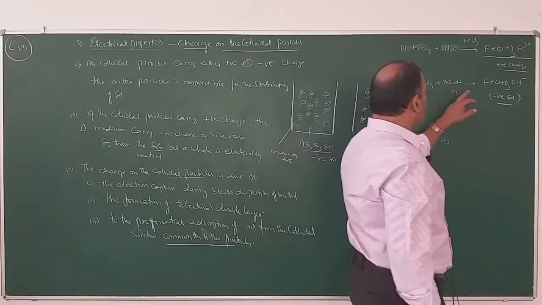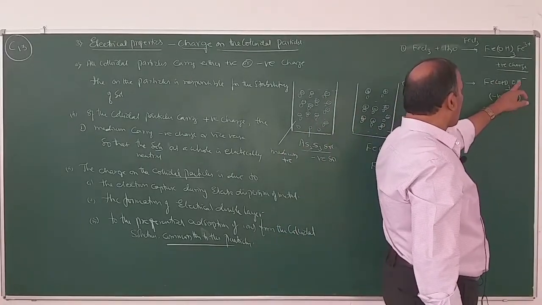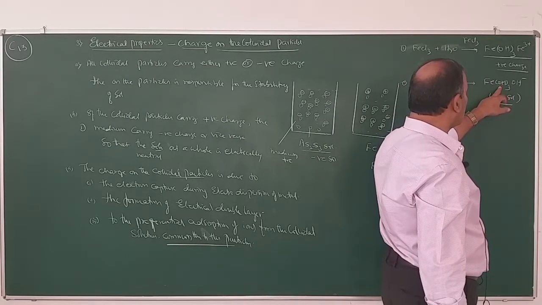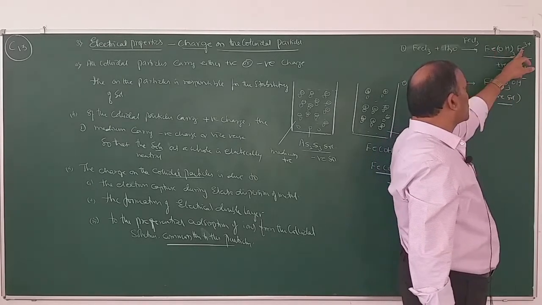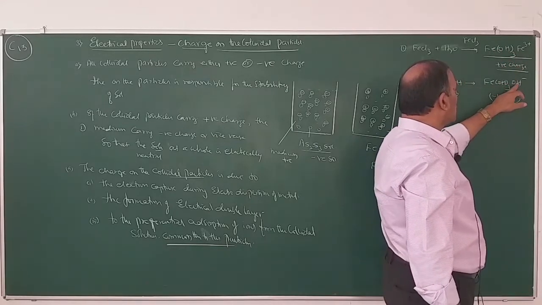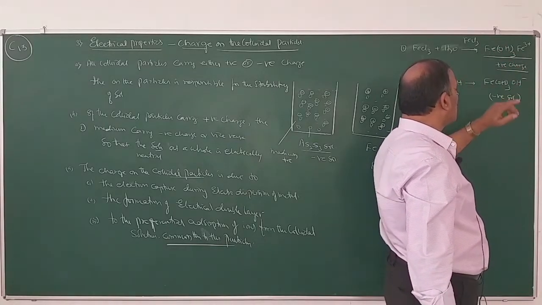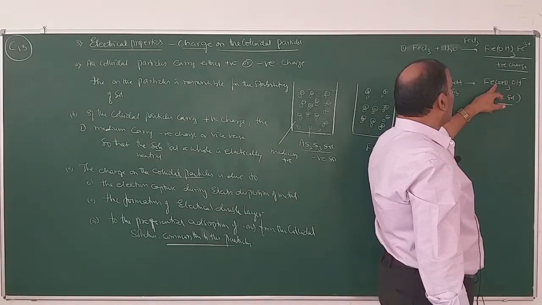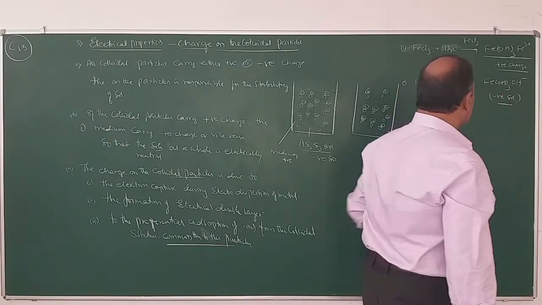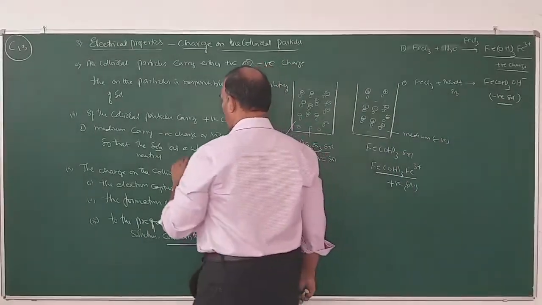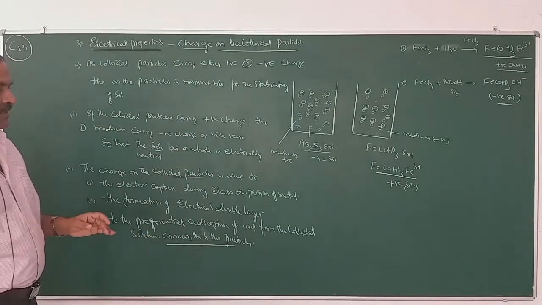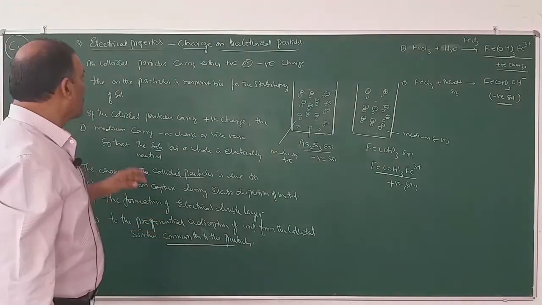So the adsorbed ions are common to the ions of the particles. Here ferric ions are common, here OH minus ions are common. That is the meaning of adsorption of ions common to the ions of the particle. So this is how the colloidal particles acquire charges. These are the three points we have to bear in mind.